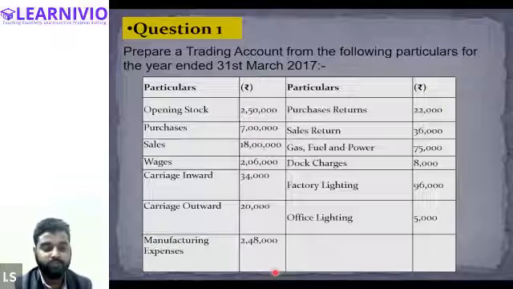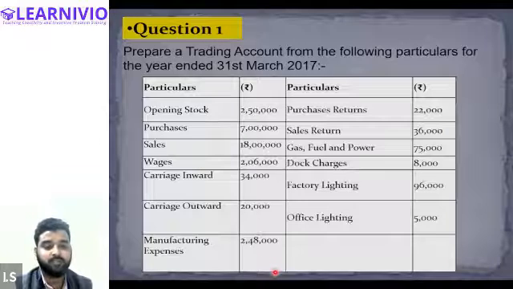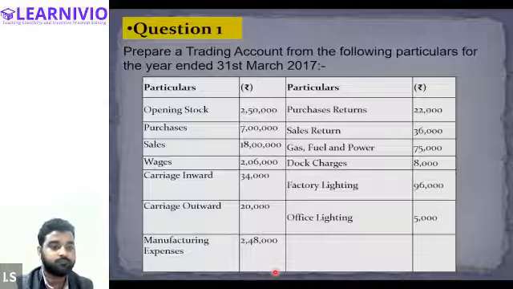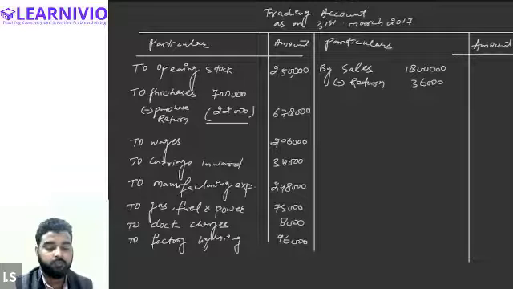Okay. So guys, this is it. We have entered all the transactions, all the expenses here. So now what will we be doing? Okay, now we will total both the sides.